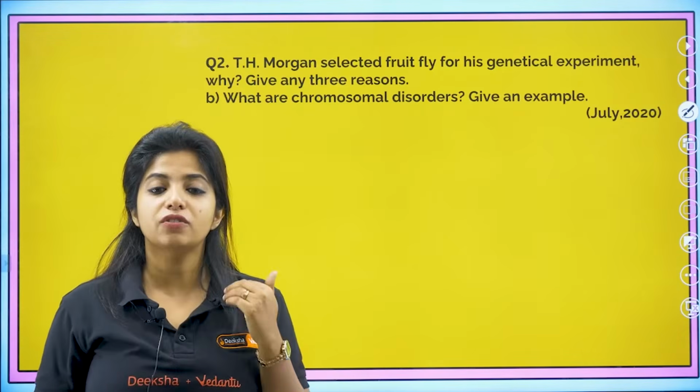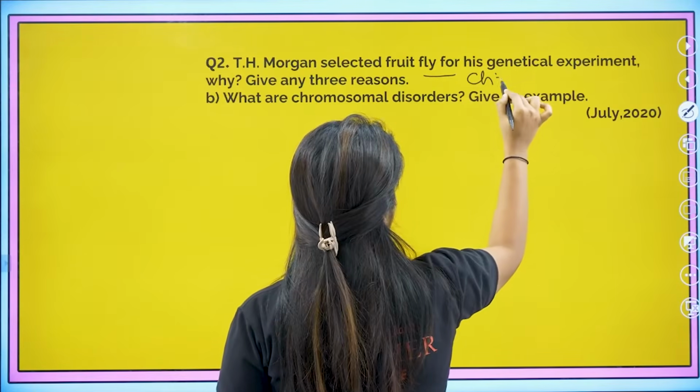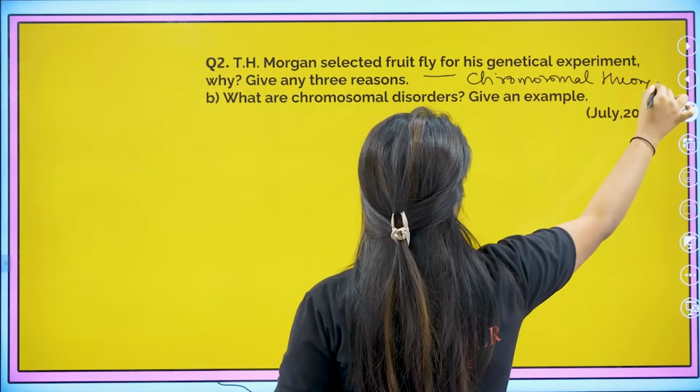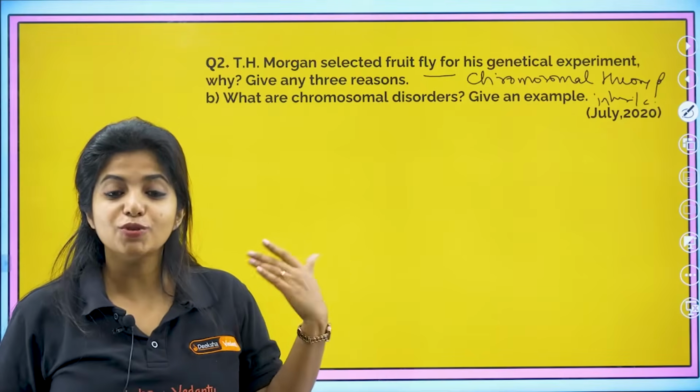First of all, what was he trying to prove? He was studying the chromosomal theory of inheritance. He was trying to prove the chromosomal theory of inheritance. Now, why did he choose the fruit fly?